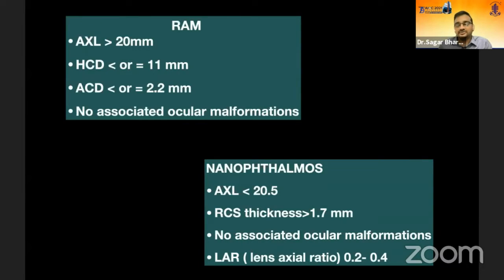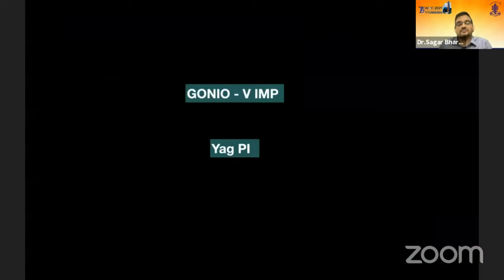And then there is another subset, which is essentially just a small eye without all these issues, with an axial length of around 21, borderline narrow, but those can be treated in a different way. Now, in most of these small eyes, it is very important that you do a gonioscopy, because if there is angle closure, you need to do YAG-PI for these patients, because even during a standard phacoemulsification, you can face a condition called aqueous misdirection.